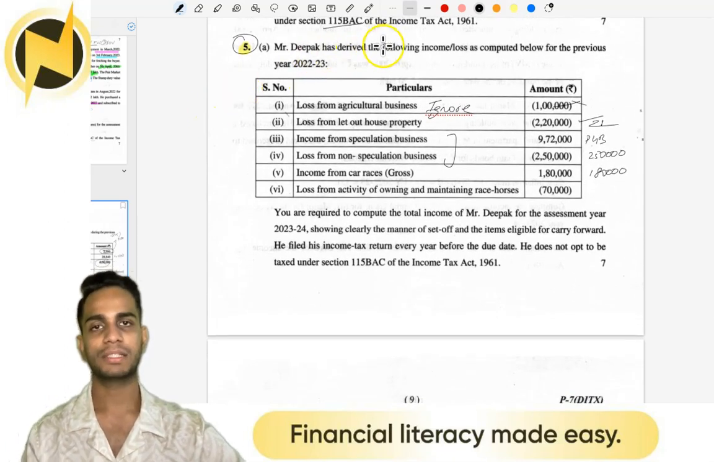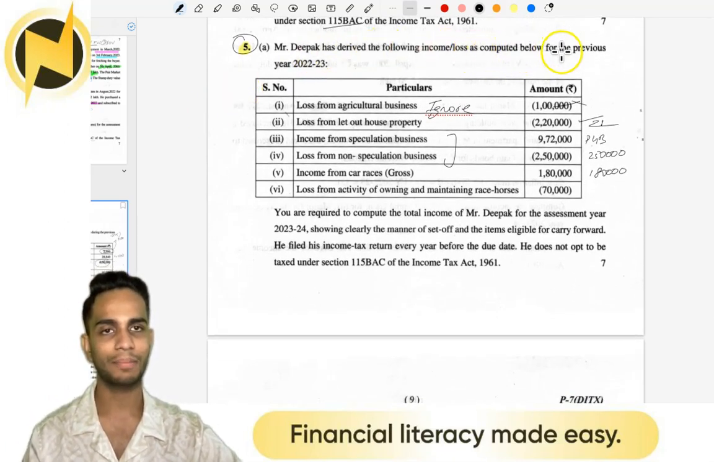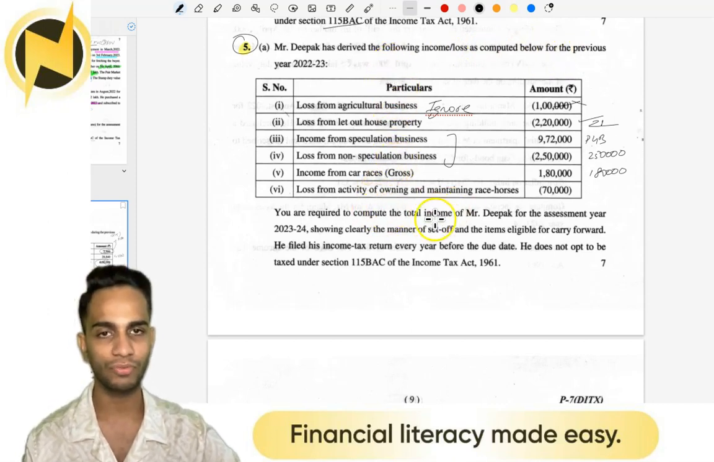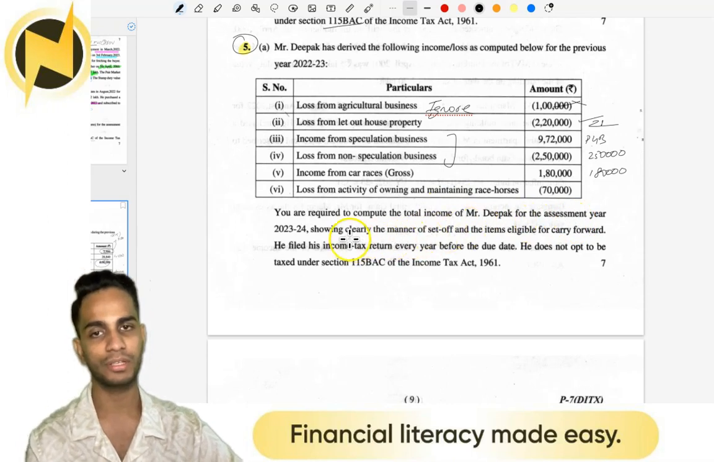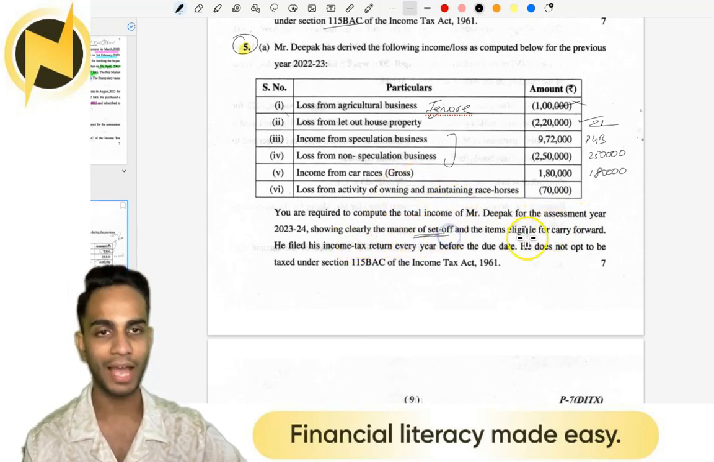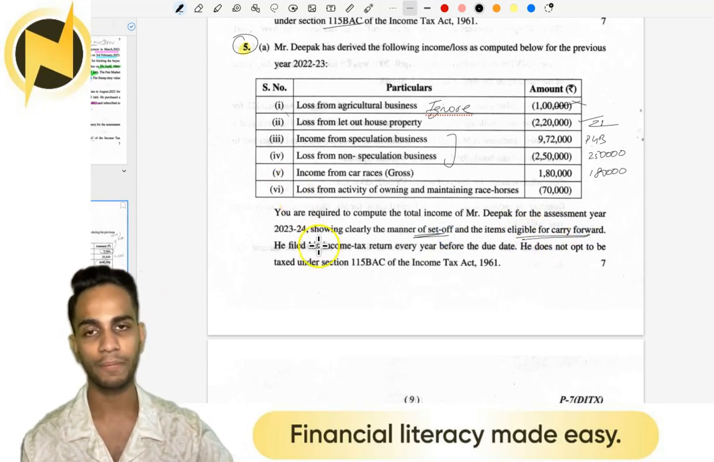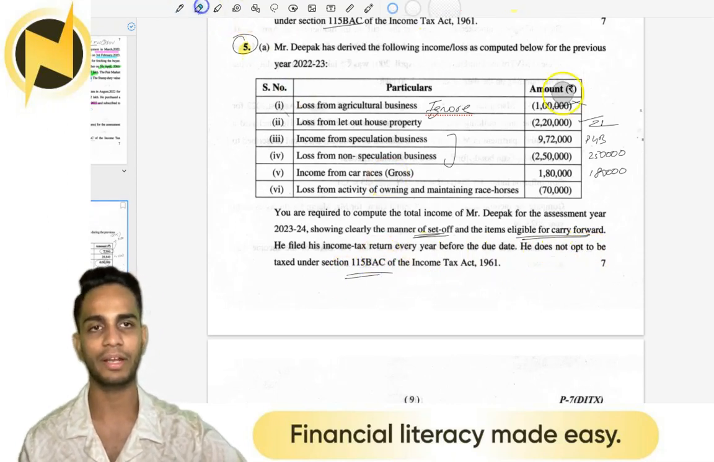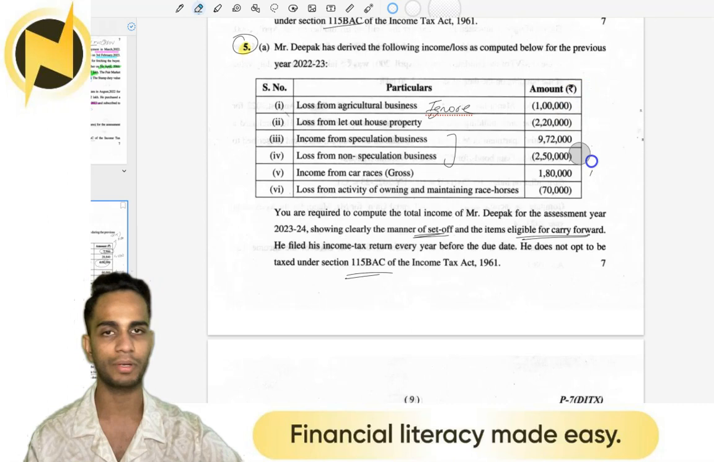Next, Mr. Deepak has derived the following income or loss as computed below for the previous year 22-23. A lot of incomes are mentioned here. You are required to find out the total income of Mr. Deepak for the year 2023, stating clearly the manner of set-off and the items eligible for carry forward. He filed income tax return for every year before the due date. He does not opt to be taxed under 115BAC. Just a simple question of set-off and carry forward.